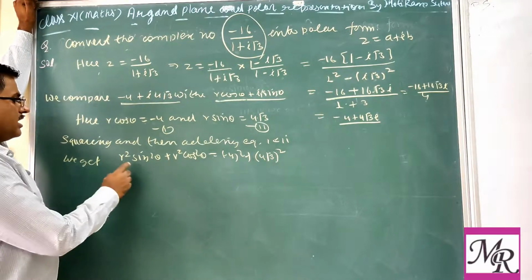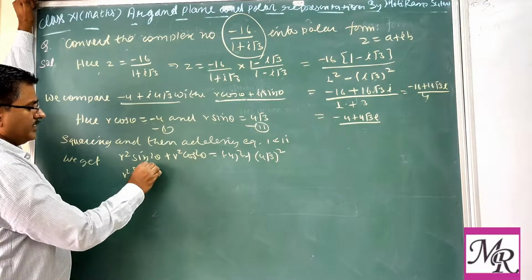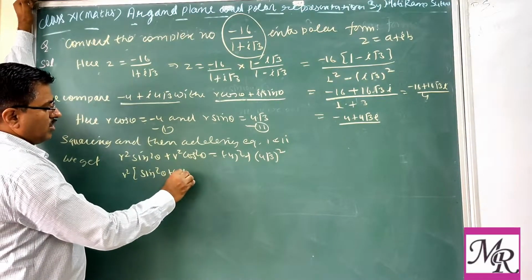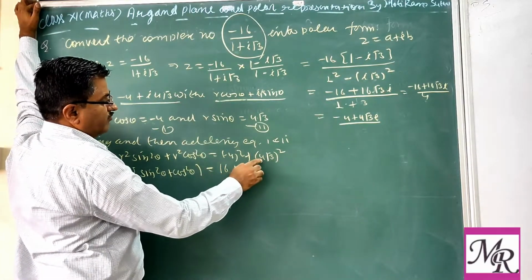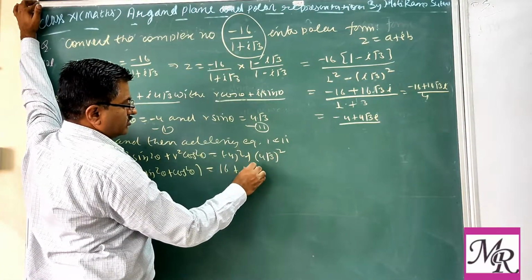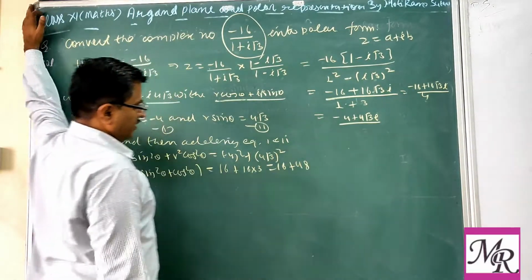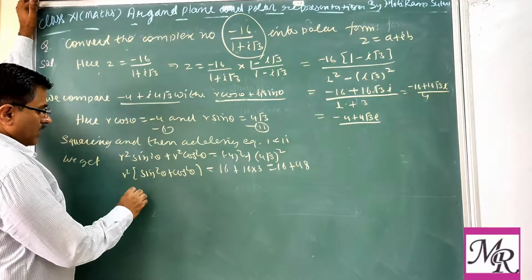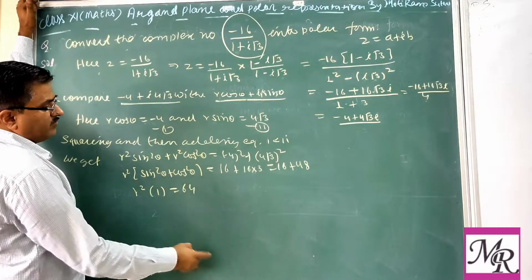So r square is common: r square (sin square theta plus cos square theta). Minus 4 square is 16, and 4 root 3 square is 16 into 3. So you add 16 plus 48, and r square is 1 into 64.